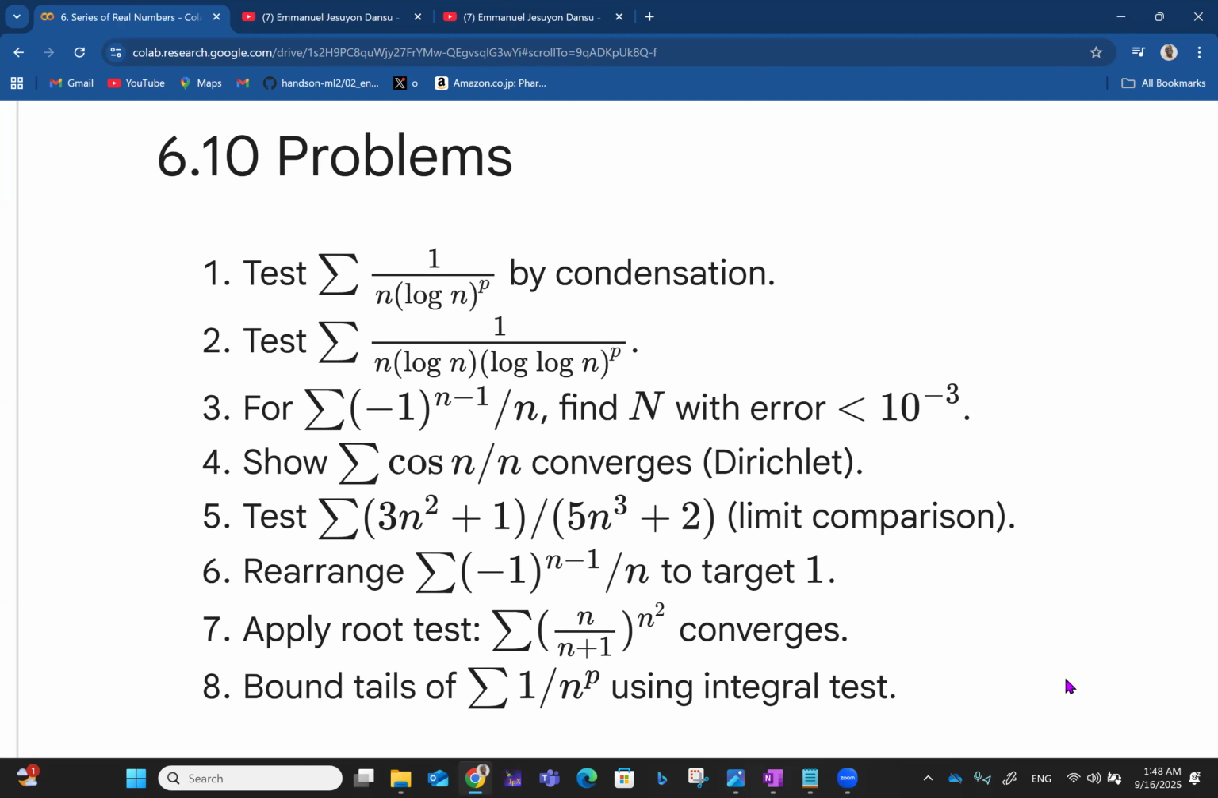In this case, an idea like dividing through by the highest power of n, which is n cubed, can work right here. And then I can already suspect that you're going to get something like 0 in this case, which is a good answer, by the way. Then you can rearrange the summation of (-1) raised to n minus 1 over n to target 1. Then you can apply the root test to the summation of (n over n plus 1) raised to n squared. You want to see if this whole thing raised to the power 1 over n converges. Then you have to bound tails of the summation of 1 over n raised to p using the integral test. You want to check all of this out.